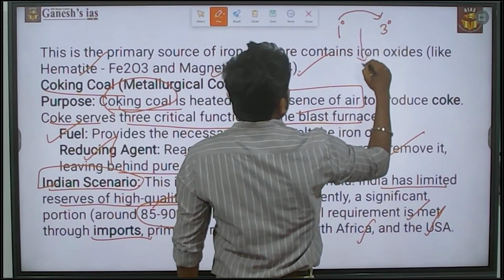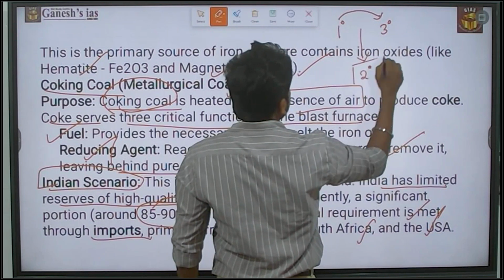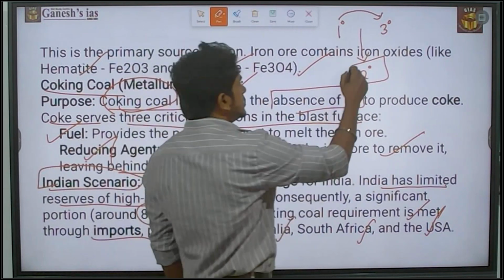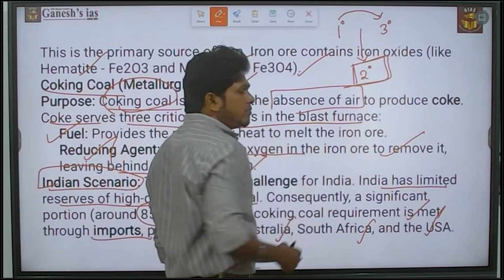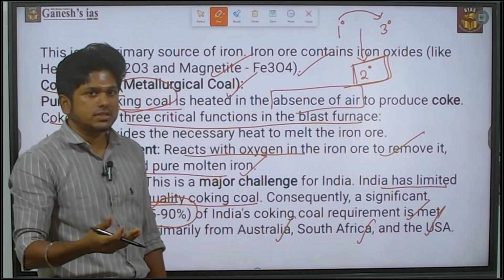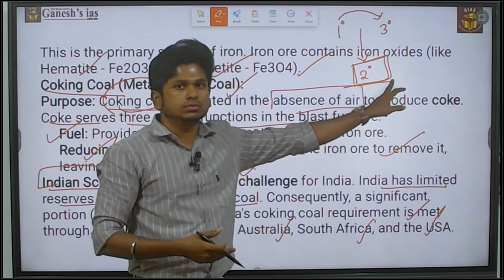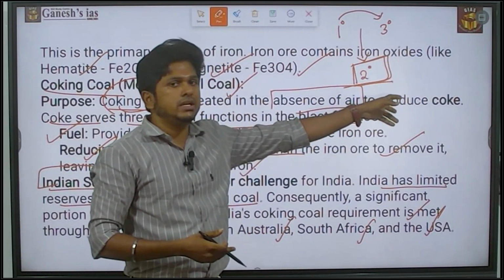Okay, so there is a huge gap created in the secondary sector, which is related to the manufacturing sector. The contribution made by the manufacturing sector is very low. That is the major concern for India.